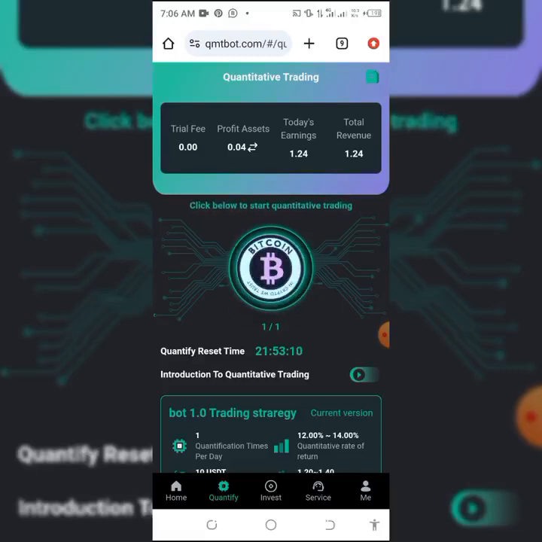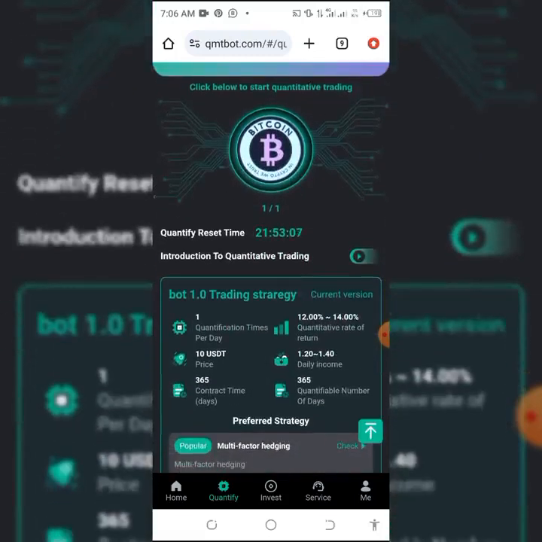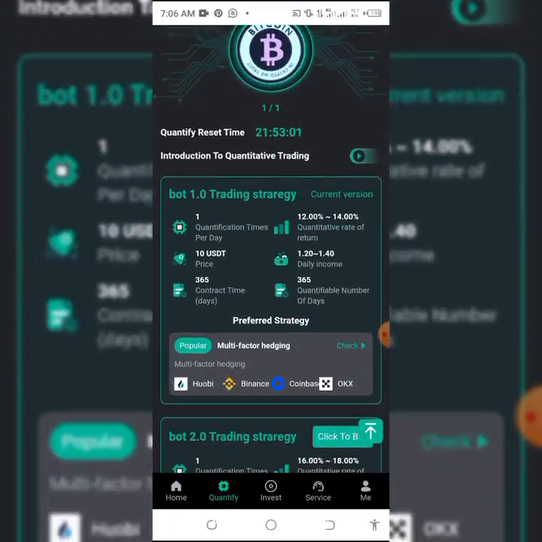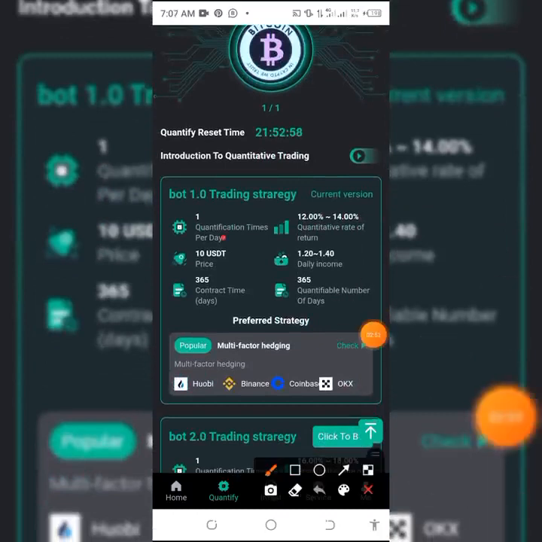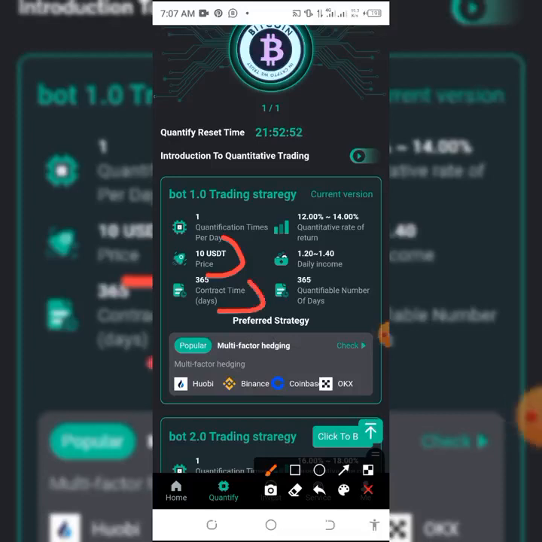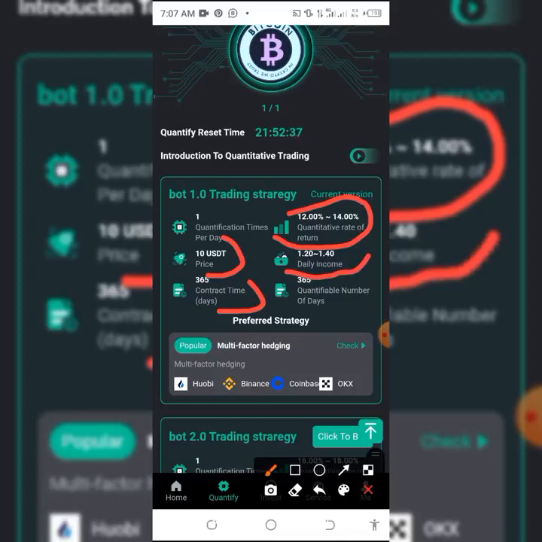They have bots that trade in 24 hours, and the least trading here is 10 USDT. The contract is 365 days. This is a long term investment, not a short term, not a Ponzi scheme. This is the conversion rate, and this is the daily income. You have $1.20 to $1.4 every day doing nothing, so in less than 10 days you make your capital back and your interest.